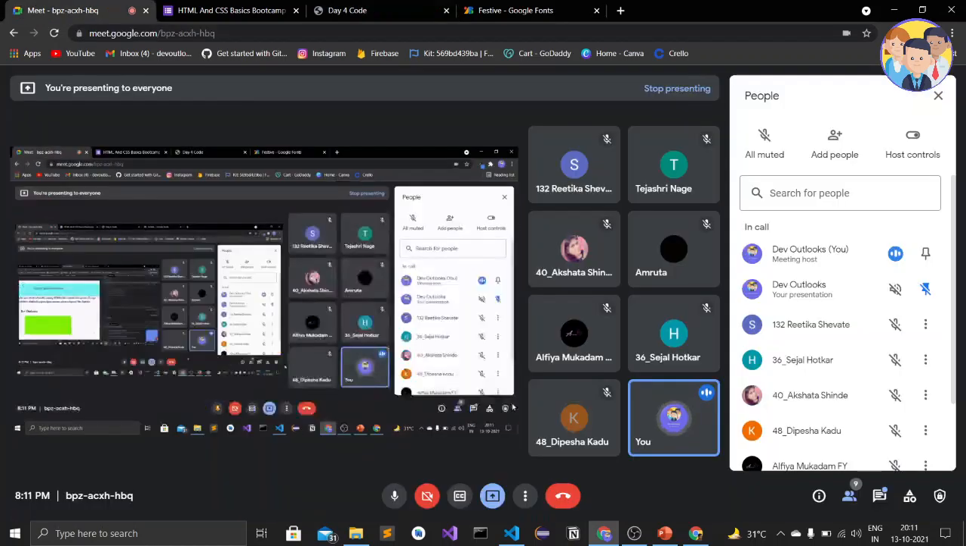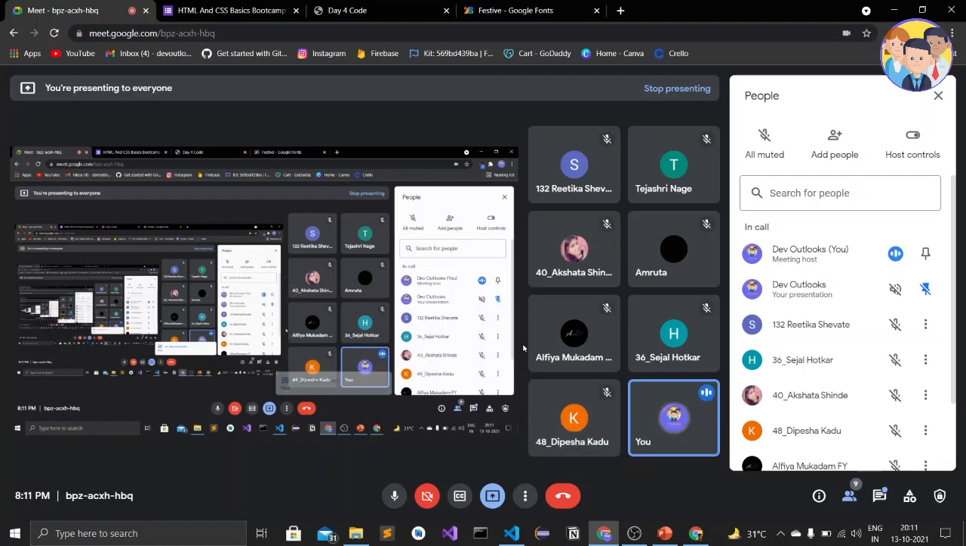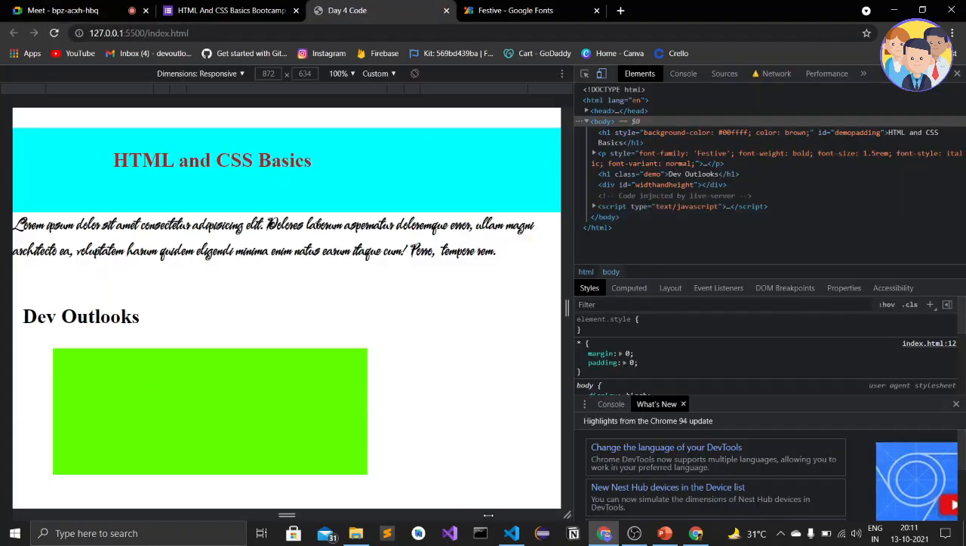Is there any doubt in maximum and minimum width? Because it is also a confusing topic. Is there any doubt? Anybody else? Okay, let it be. So this is minimum width and height.